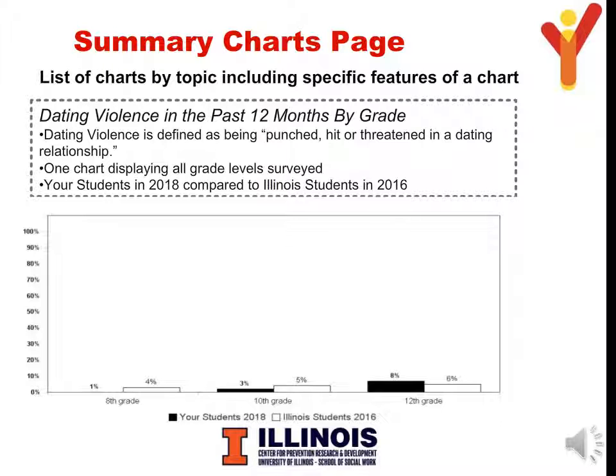You can find your Summary Charts page by checking the table of contents. The Summary Charts page lists all of the charts separated by topic. The specific features of that chart are listed under each chart title. In the example shown here, you can see that this chart contains 8th, 10th, and 12th grade data and will display all grades on one chart. You will also see your students in 2018 compared to state data from 2016.